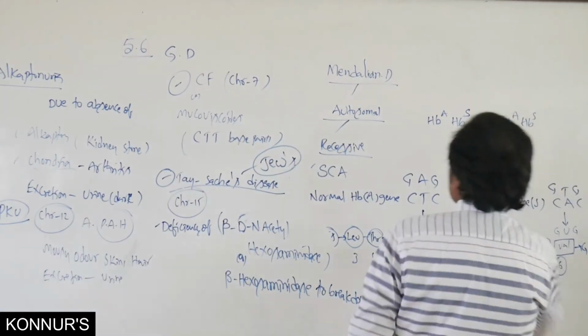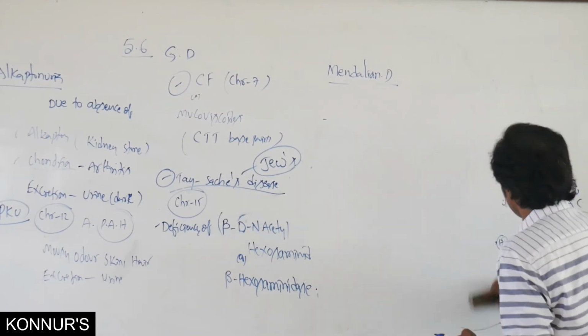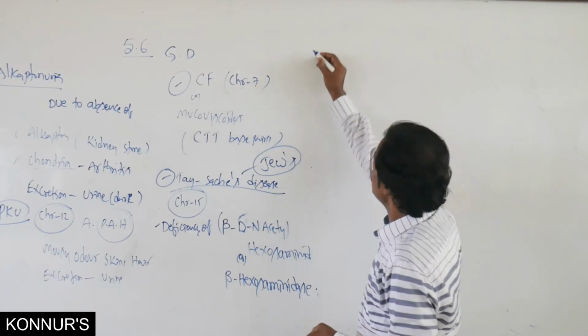Then, what is meant by thalassemia? One more type of autosomal recessive disorder. Thalassemia.